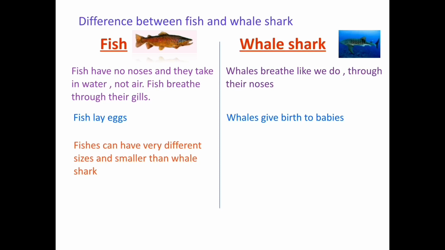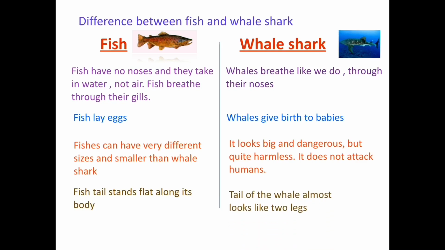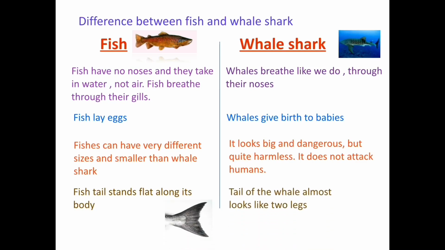Fishes can have very different sizes, and some are smaller than a whale shark. Whale sharks look big and dangerous, but are quite harmless. It does not attack humans. A fish's tail stands flat along its body. The tail of the whale almost looks like 2 legs.